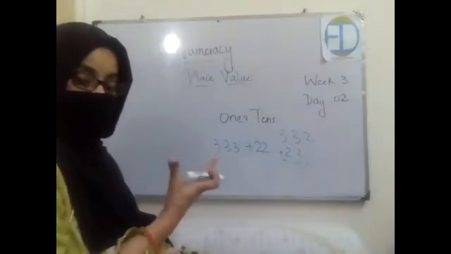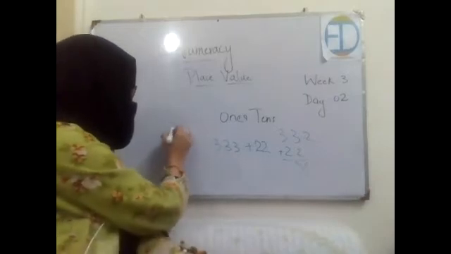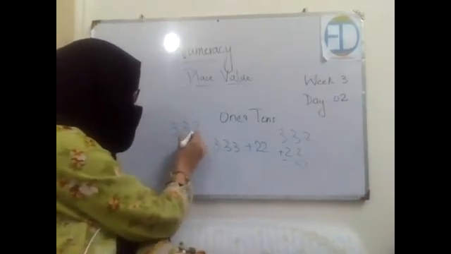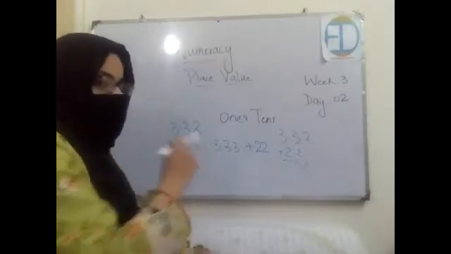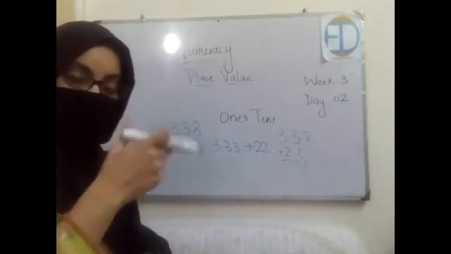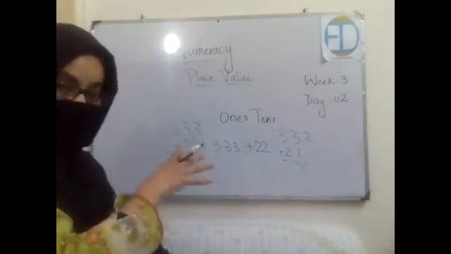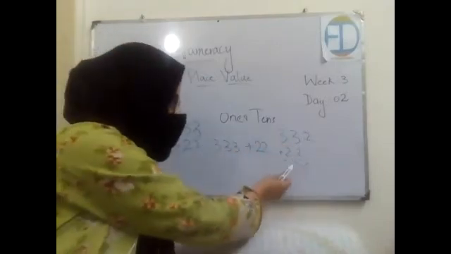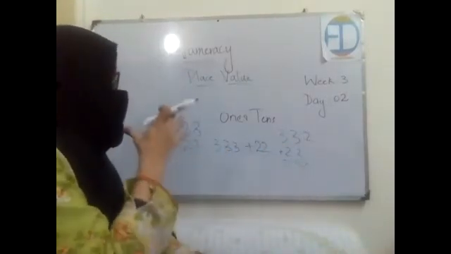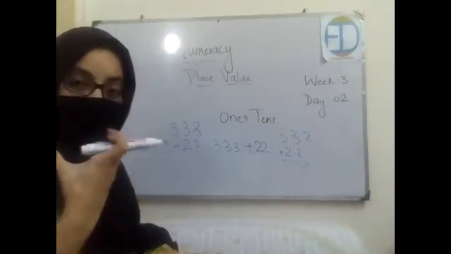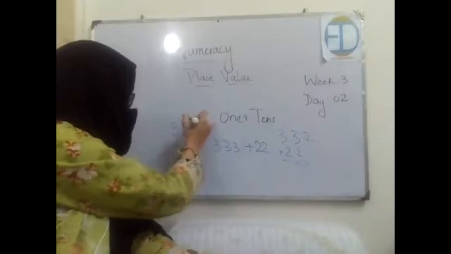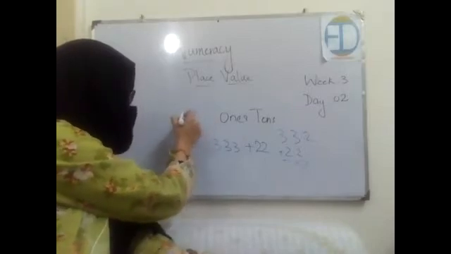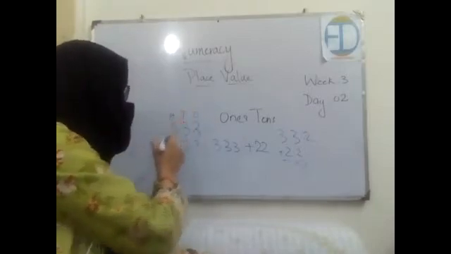How will the right answer come if we write it as 333 plus 22 over here? Then the answer would be correct, right? Now, how did you come to know that this is the perfect order? And if we write it in the other form, the answer would be wrong, because mathematics has given certain values, certain places to the numbers. According to that, this number was on the ones place, this was on tens, and this was on the hundreds place.